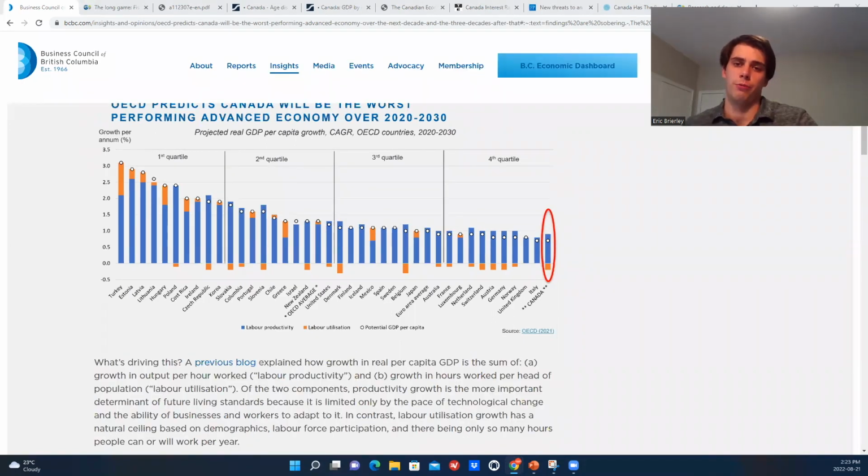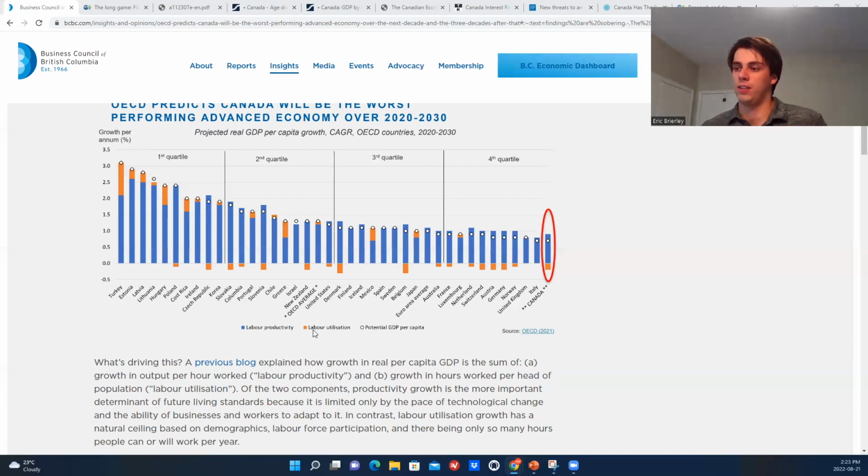So why is Canada's economic growth predicted to be so low? Well, there are two main reasons for this, as we can see on screen here. They broke down the estimation of future GDP per capita growth into two main parts. You have labor productivity in blue here, and in orange is labor utilization. Poor labor productivity gains is probably most to blame here. It's not the lowest, as you can see, but it is pretty low compared to all the other countries here. And then the orange would be labor utilization. Labor utilization is just the total hours worked by the country as a whole. This can go up or down depending on many things.